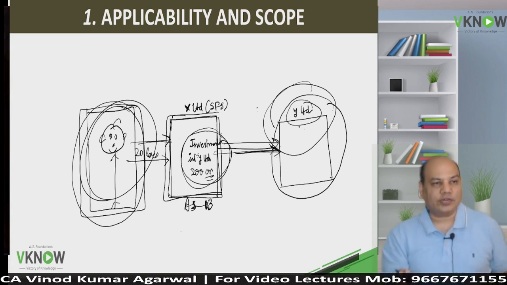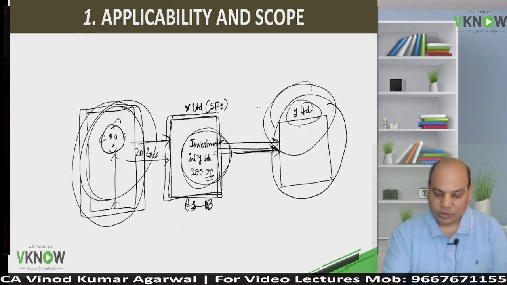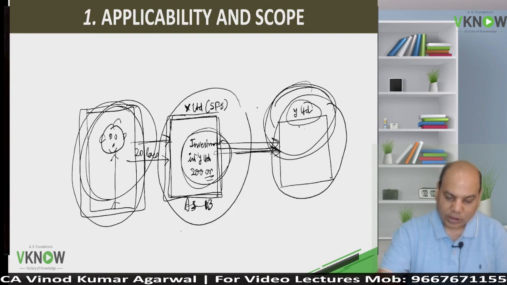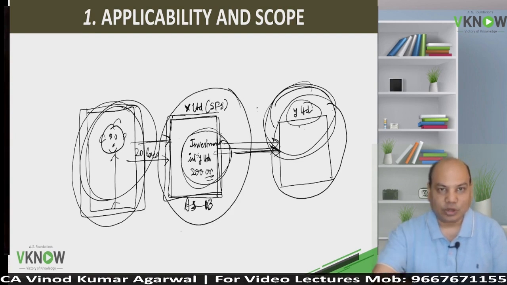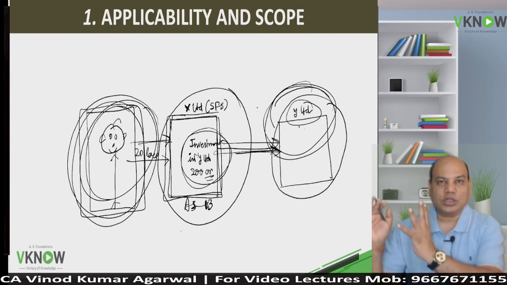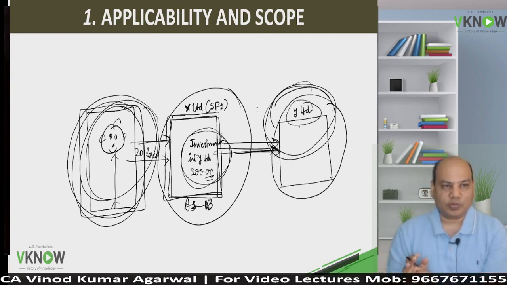Hence this standard is important. Under this standard, the performance of Y will get reflected in the consolidated financial statement of X, and that will help the investors of X to understand how the associate companies are performing.